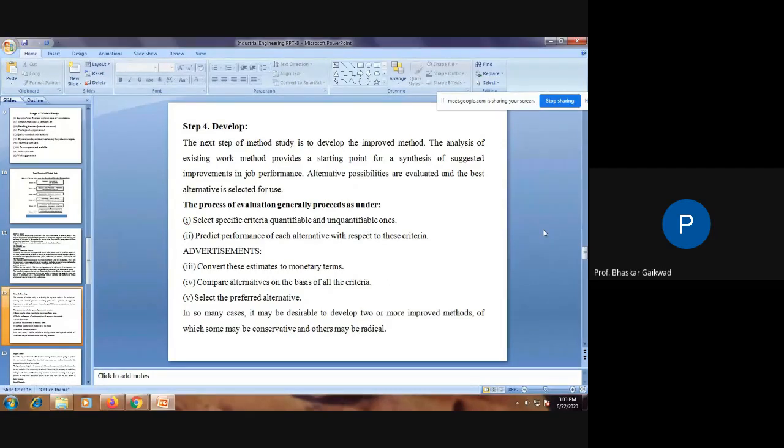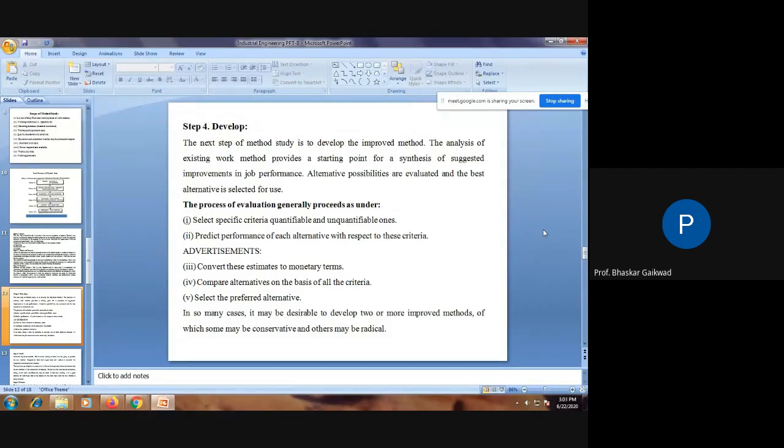For developing any process, certain points are given. Select the specific criteria, countable and uncountable ones. You have to consider the countable and uncountable criteria while selecting, such as quantity. If the quantity is less, why go for a study, given the unnecessary wasting of time and manpower utilization? Predict the performance of each alternative with respect to those criteria.